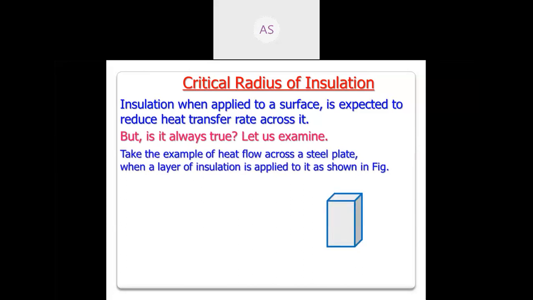Now we will see what he has mentioned. Take an example of a steel plate, and on the steel plate the insulation is provided as shown in the figure. This is the steel plate, and heat is being transferred. Without the insulation, heat is being transferred, and it is having thickness B. Ks is the thermal conductivity of that steel plate. Q is the heat transfer rate. This is the temperature T1. The area perpendicular to Q is called A.